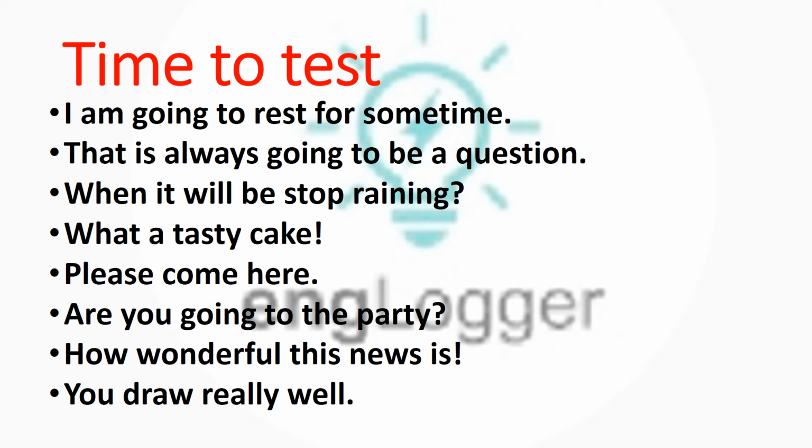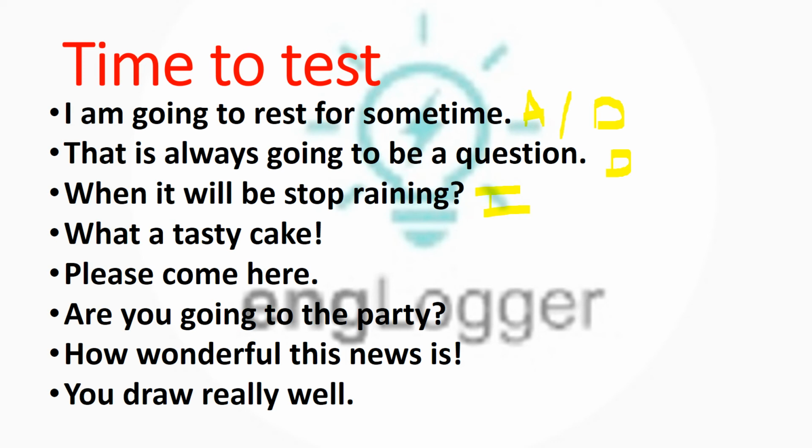The very first is, I am going to rest for some time. It is just a statement, so it is assertive or declarative. You can write ASS or simply A and D for declarative. Next, this that is always going to be a question. This is again declarative, nothing is there. It's just a statement. When will it stop raining? Question mark, that is interrogative, correct. So you just need to put I.